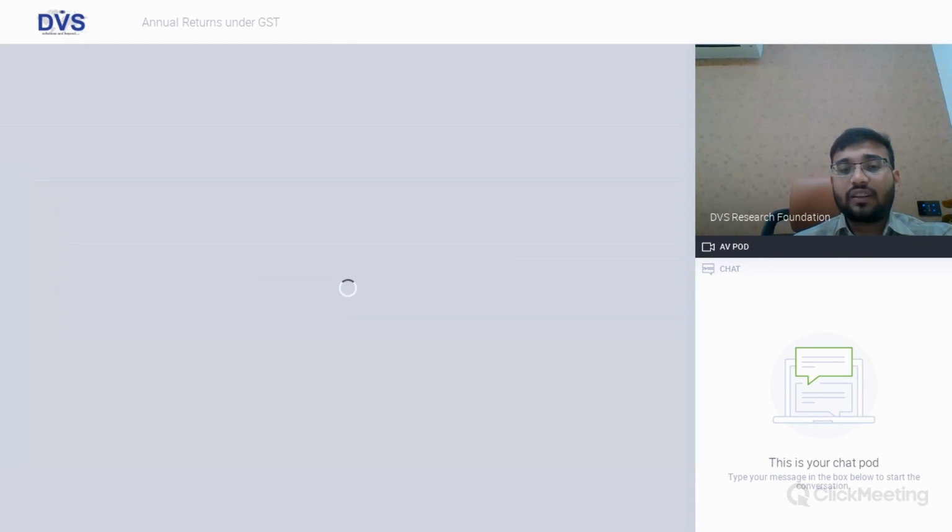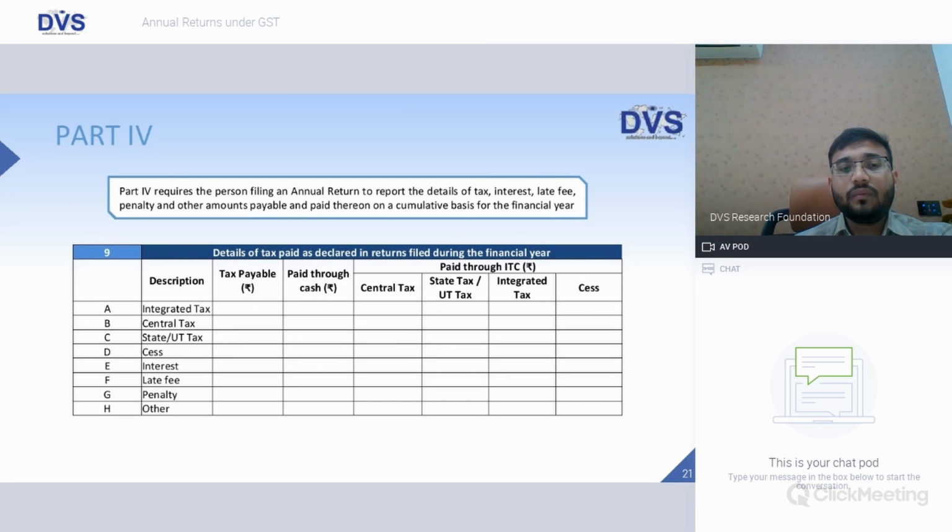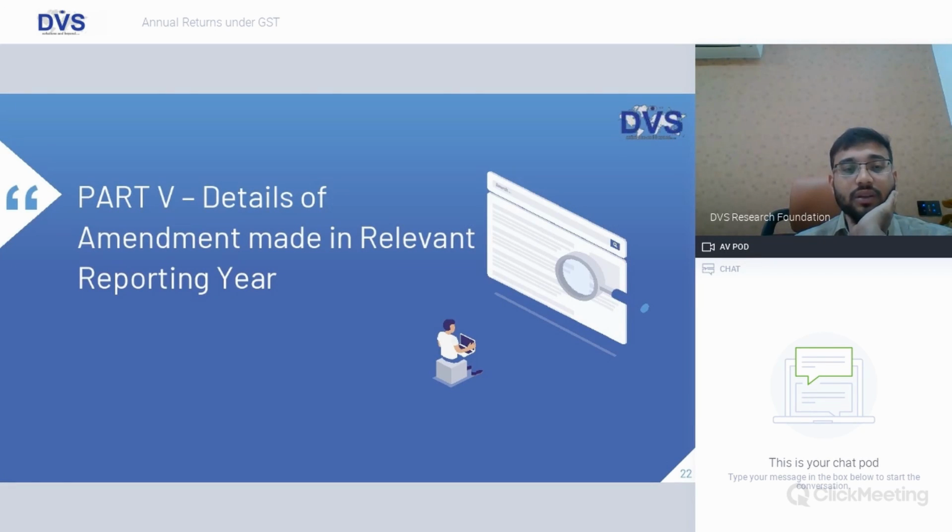Part 4, actual tax paid. Here, the details of tax, interest, late fee, penalty, and other amounts payable and paid thereon on a cumulative basis for the financial year need to be mentioned. And again, there has to be a segregation in terms of IGST, CGST, SGST, cess, interest, late fee, penalty, and others, paid through cash or challan or paid through ITC. Both bifurcations need to be mentioned here in this column, Part 4.